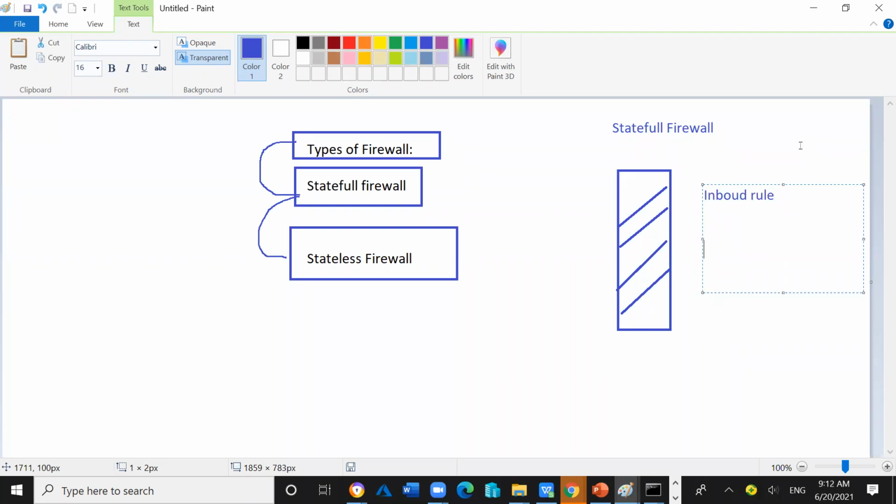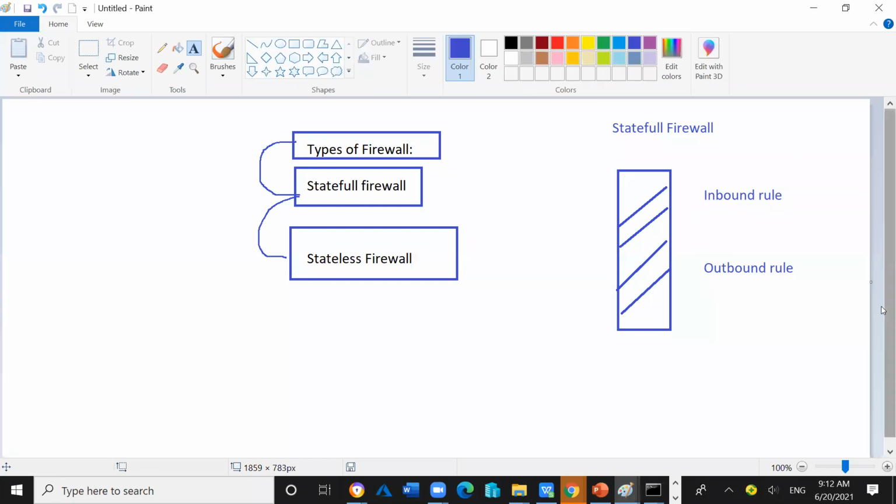For filtering the outbound traffic, which is going outside from my computer, from my EC2 instance, we create an outbound security rule. Two rules we require. A stateful firewall means every firewall will filter with two rules: one is the inbound rule and the other is the outbound rule.